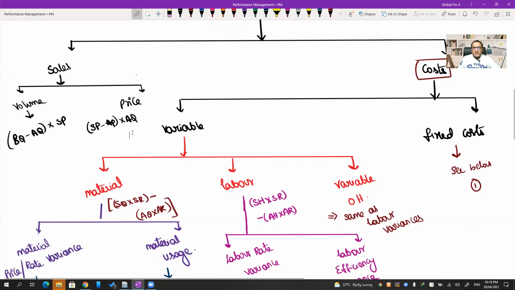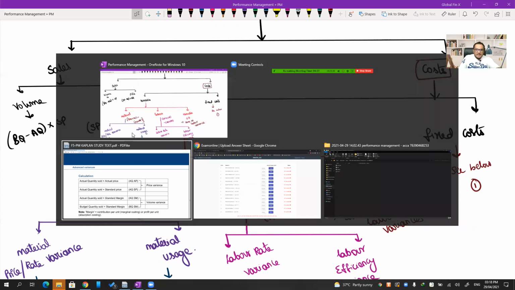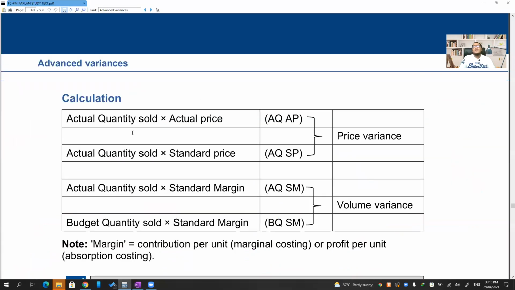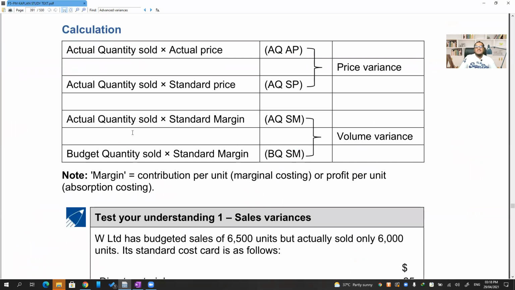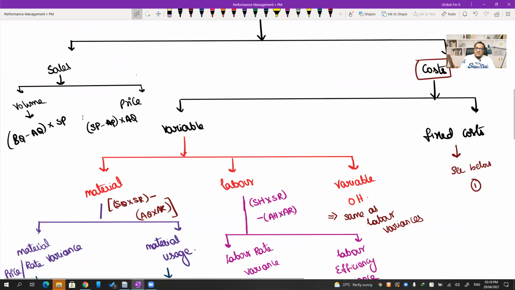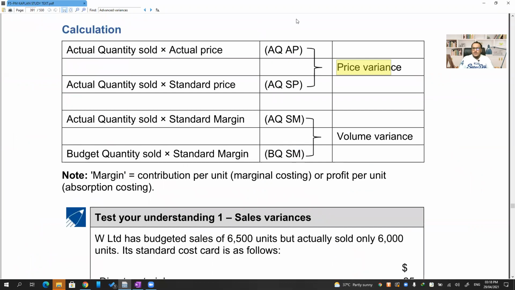That's absolutely wrong, guys. That's 100% wrong. So please pay attention here. Your price variance is absolutely correct. Standard price minus actual price into actual quantity. This is absolutely right. You can check here: actual quantity into standard price and actual price gives the differences.